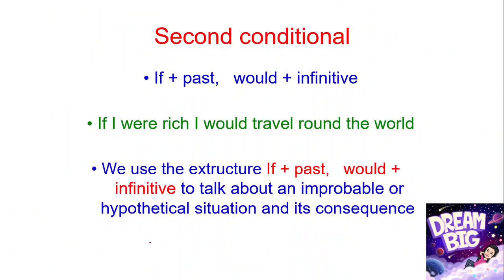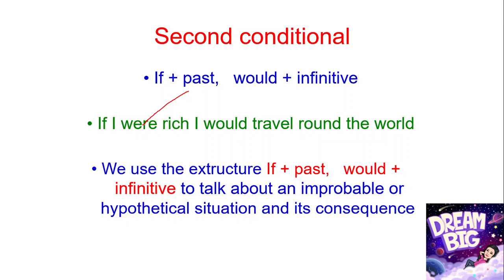So I have here another example of the second conditional. In the if clause, we need to use a past tense of the verb, and our main clause will use would plus infinitive. If I were rich, I would travel the world. The if clause uses the past tense because of the word were. It came from the simple present are. If we make are into past tense, we use were.